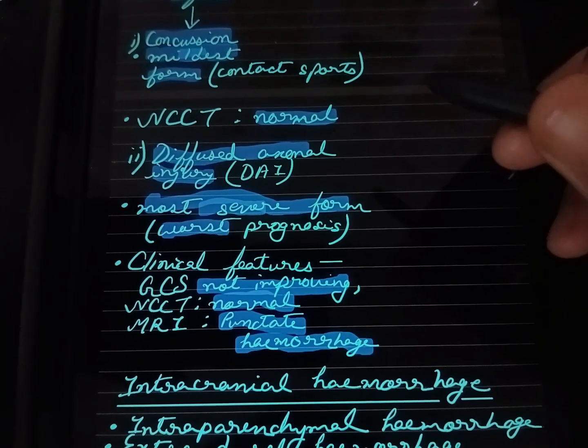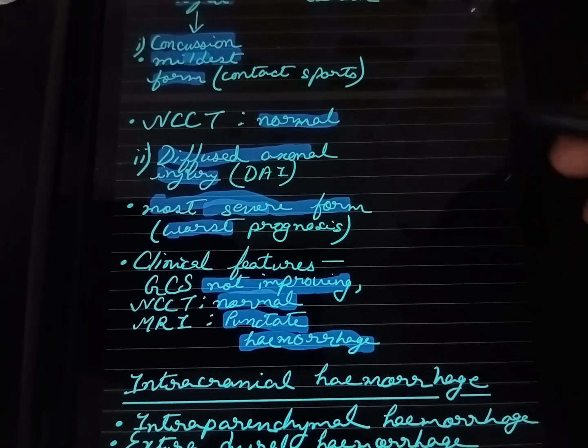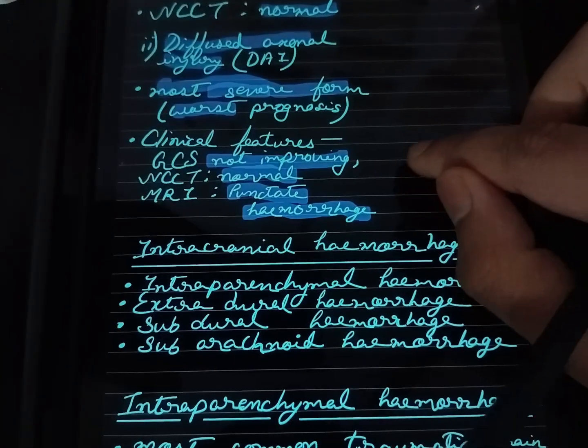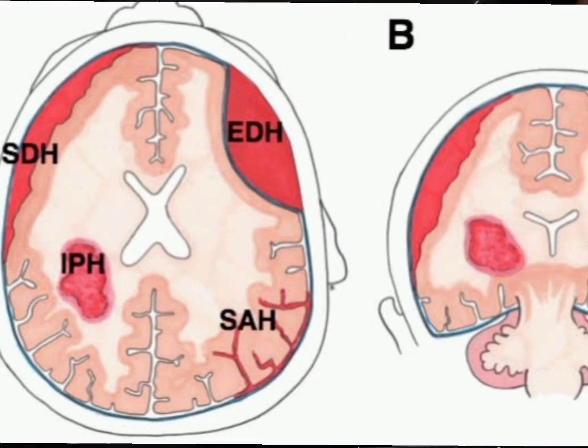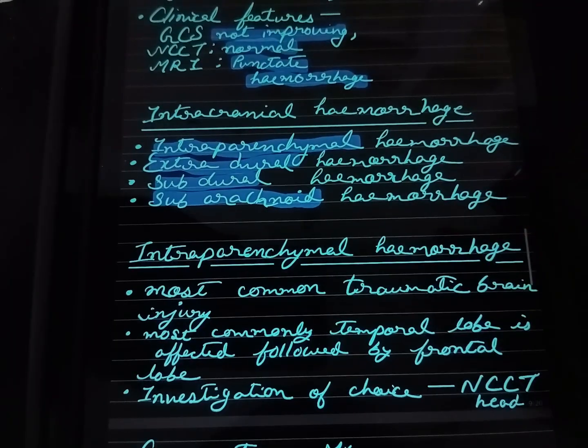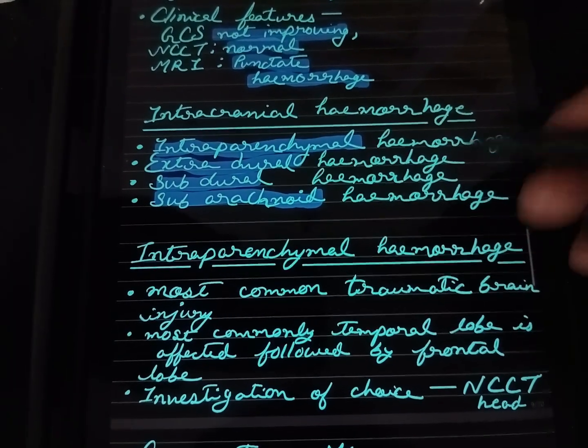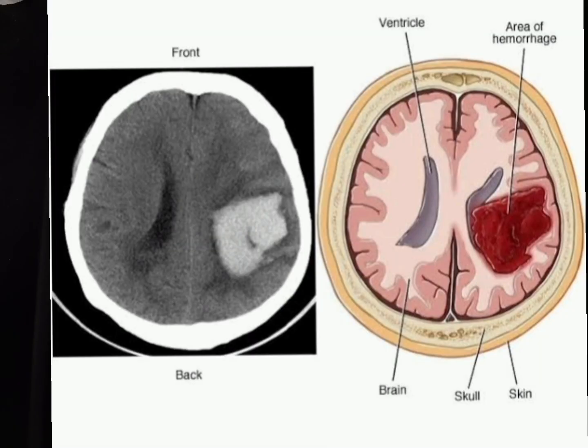So now we will discuss intracranial hemorrhages. There are mainly four types of intracranial hemorrhages. First one is intraparenchymal hemorrhage, then extradural, then subdural, then subarachnoid. Intraparenchymal hemorrhage is the most common traumatic brain injury, and in this injury the temporal lobe is most commonly affected, followed by the frontal lobe.